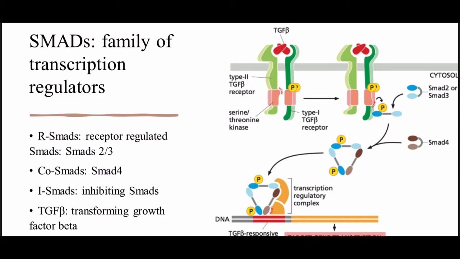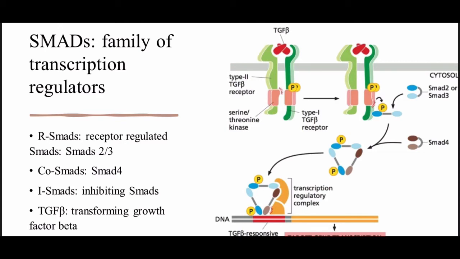Once the R-SMAD is phosphorylated, it is oligomerized by a co-SMAD and also another R-SMAD. Together, the complex translocates into the nucleus, where it can then collaborate with other transcription regulators to control transcription of particular target genes, which usually have to do with growth and development.